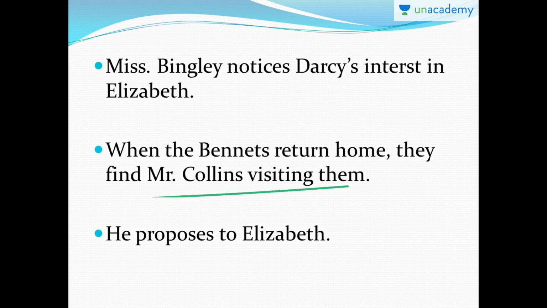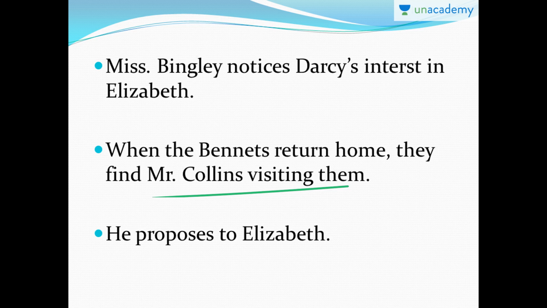So what happens is during the dinner, he acts in a very foolish way. He keeps boasting about himself and all other stuff. This actually causes Jane and Elizabeth and all the other daughters to laugh at him, and they're least interested in what he has to say. After the dinner, he talks to Mrs. Bennet, asking for Jane's hand. That means he says that he's interested in Jane, whereas Mrs. Bennet says that Jane is going to get engaged to Charles Bingley, and he might as well look into the next best proposal, that is Elizabeth Bennet.